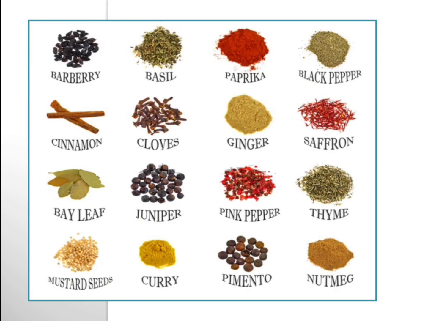Okay, children, and sometimes these spices are used as remedies, the things that are used to cure a disease or an injury. For example, haldi, the turmeric, is used as a remedy for the common cold.